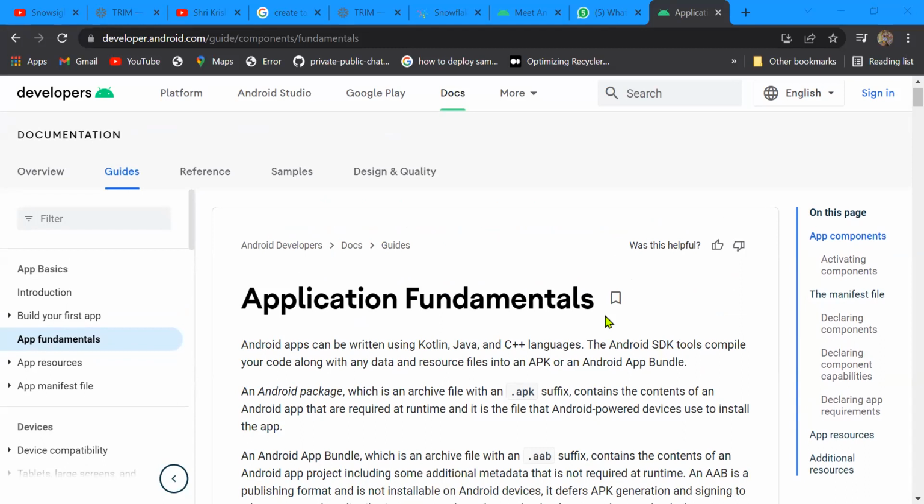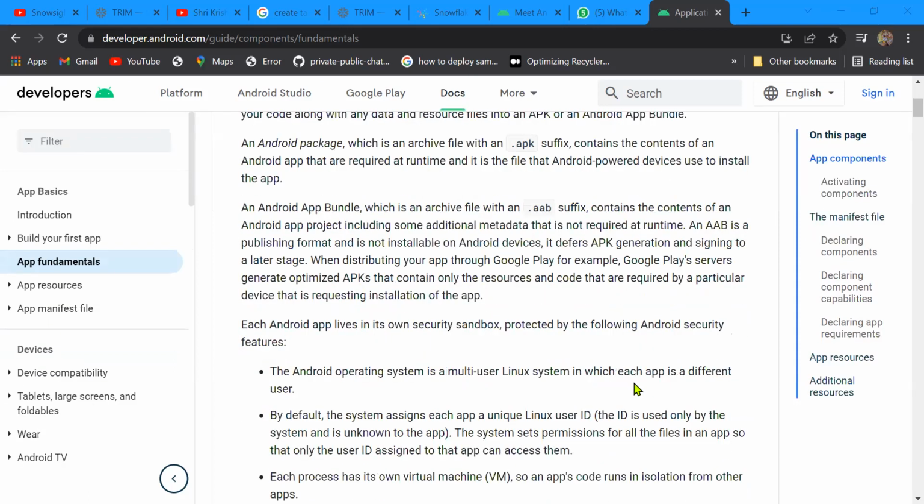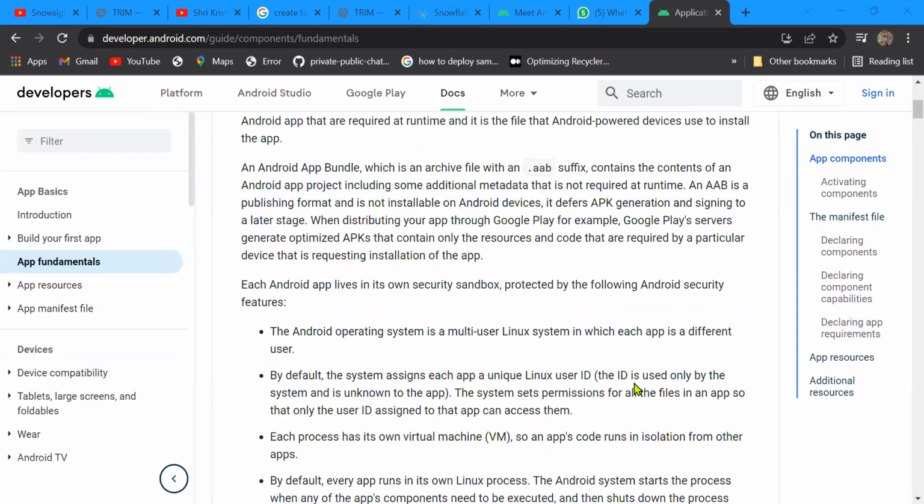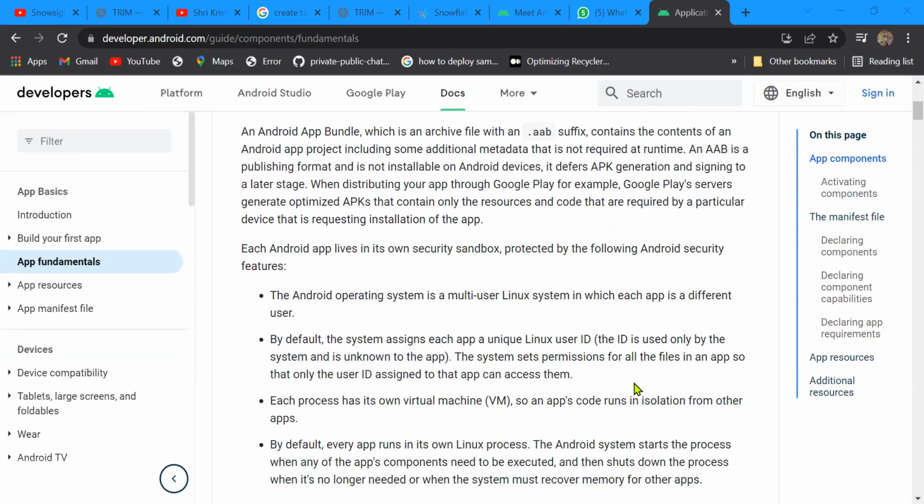This is the screen visible to you. It's the official documentation website from Google for Android. Here are the fundamentals that we'll cover, and later we will build our first application today. If you have any doubts, you can ask me. It's a live class, you don't have to worry. Ask anything about what I'm teaching here, because every doubt must be cleared.